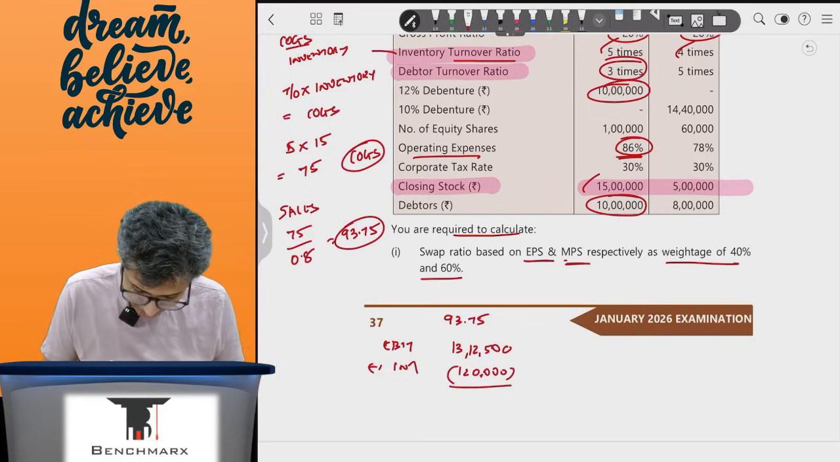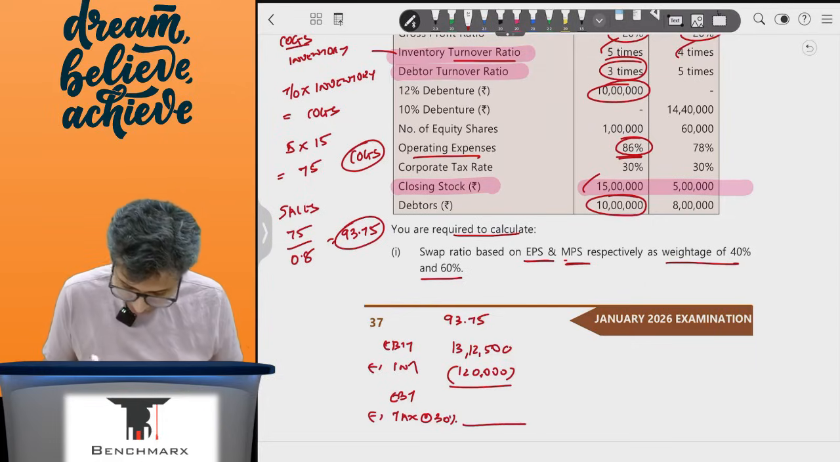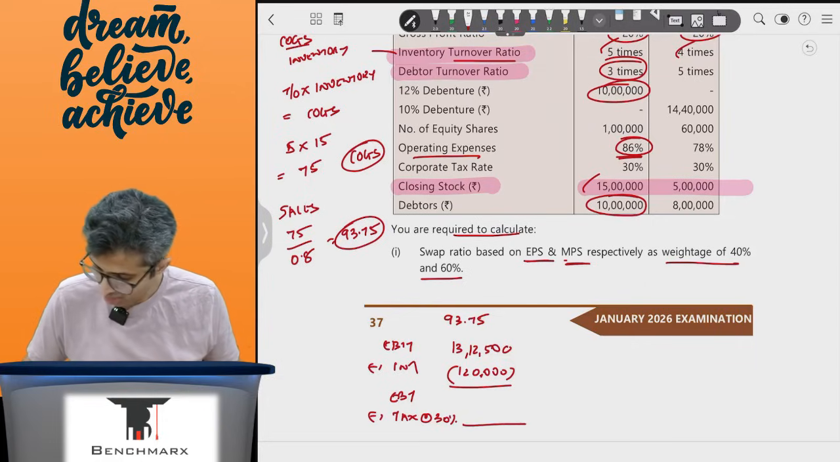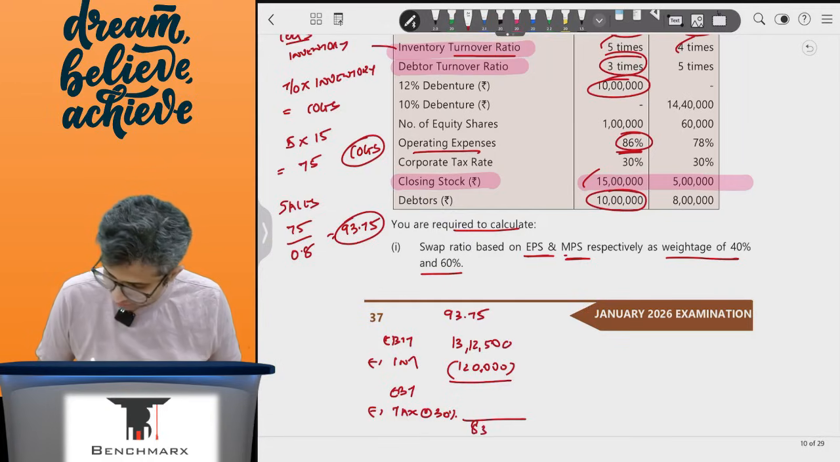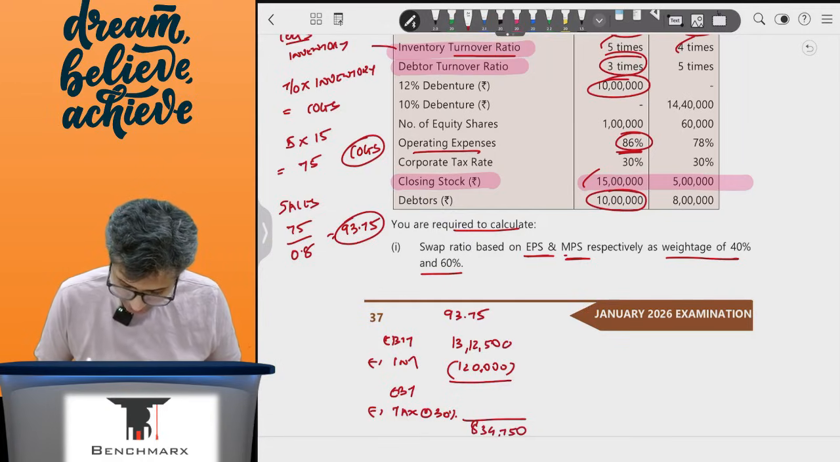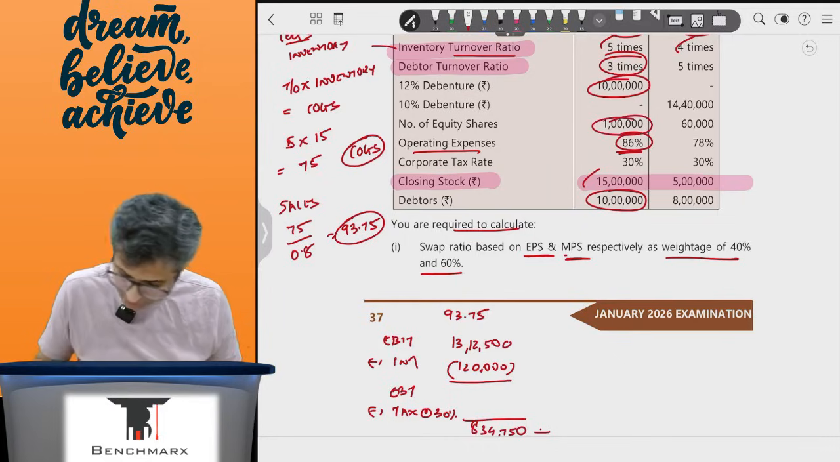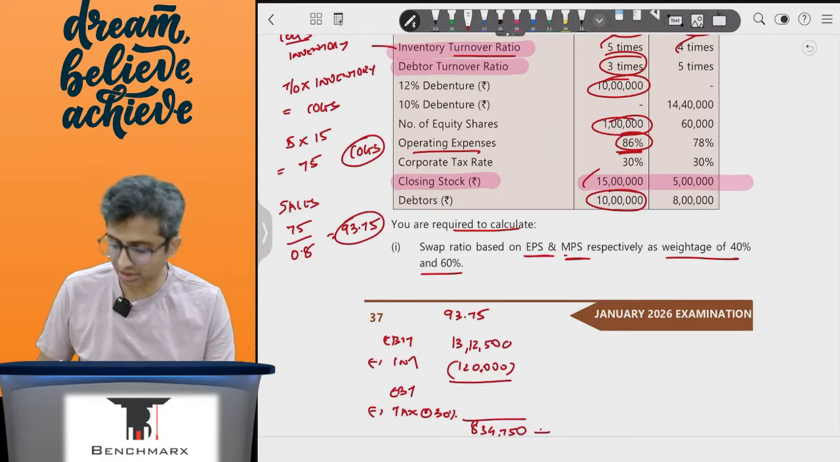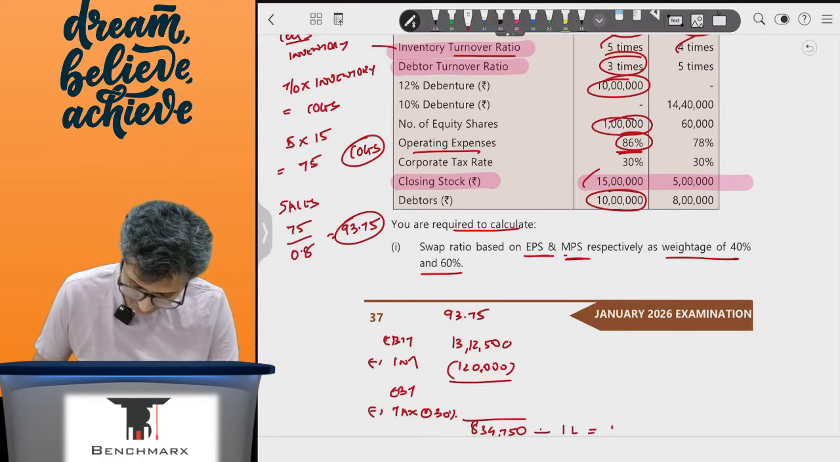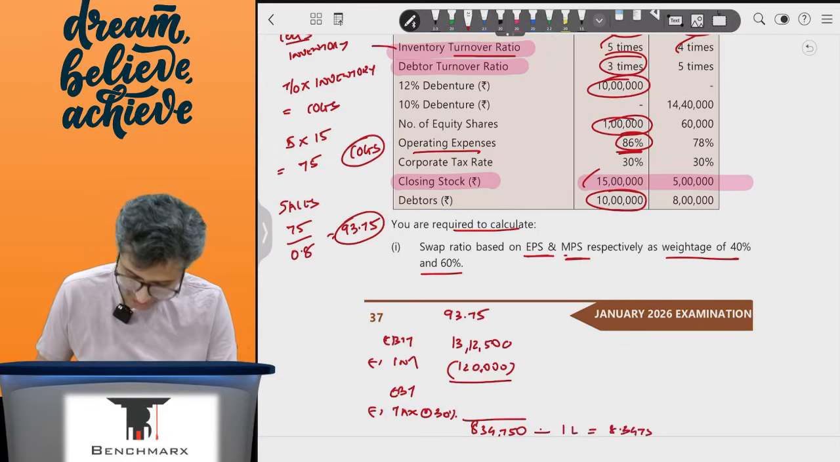You will get a number that is EBT minus tax. The tax rate is 30%. And hence, if I were to find the PAT, minus 1 lakh 20 minus 30% comes to, I believe, 834,750. Now I need to divide this by the number of shares, which is 1 lakh, and hence 8.3475 will be my EPS. Okay, this is for the acquirer.